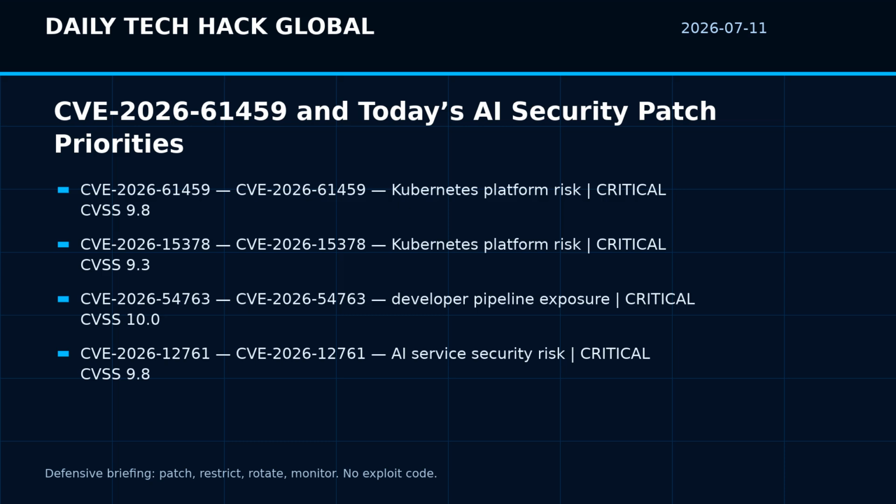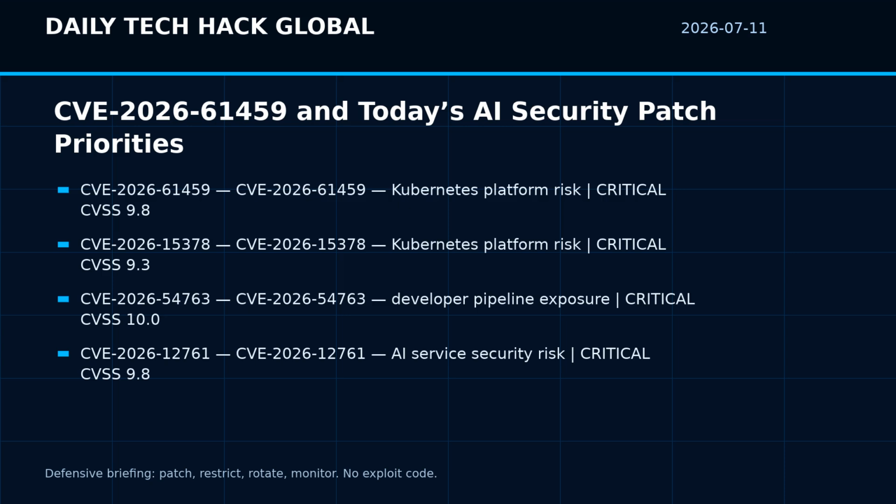The lead item is CVE-2026-61459. NVD describes it as, MCP server Kubernetes before 3.9.0 contains an argument injection vulnerability in structured tools, kuberctl_get, kuberctl_describe, kuberctl_delete, that allows attackers to bypass the assert no dangerous flag security check by supplying resource type and name parameters with leading dashes. Attackers can inject the server flag to redirect kuberctl commands to an attacker-controlled API server, causing the operator's bearer token to be transmitted externally and enabling full cluster compromise.